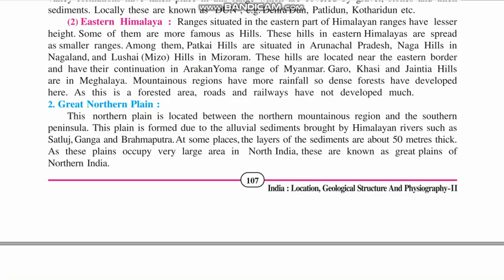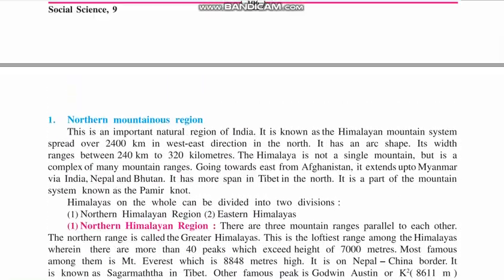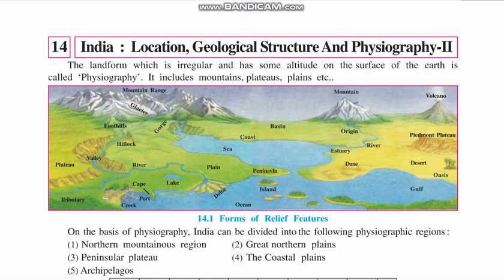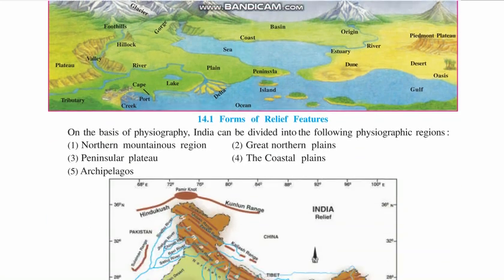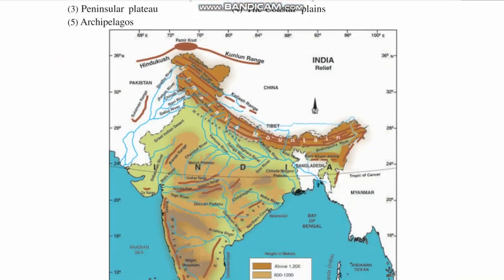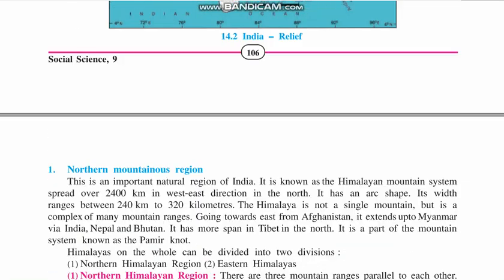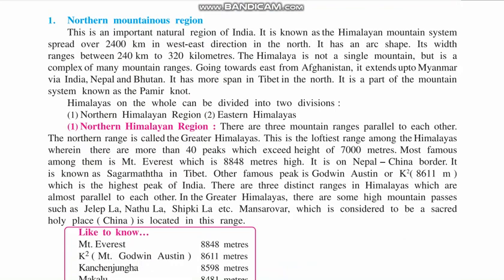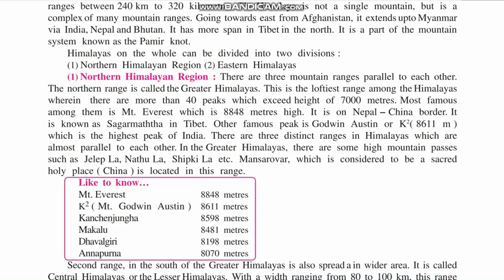In the previous lecture, we had seen the various geographical structures, mountains and others. We had seen in detail that India is divided into 5 physiographic divisions. We also saw the spread of the Himalayas from Afghanistan till Myanmar. Then we saw in detail the northern Himalayan ranges, which are divided into two parts, eastern and northern.